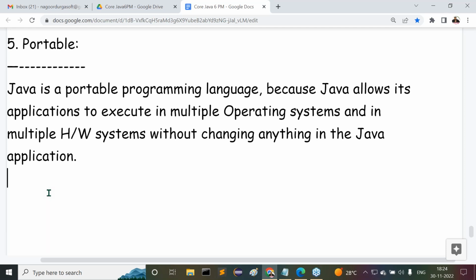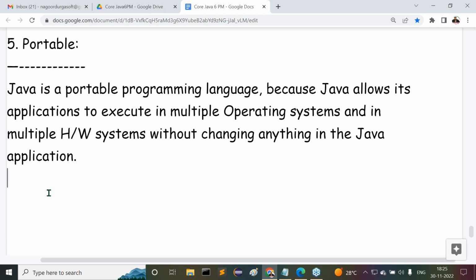There we can paste our program's .class file and directly execute it. The next day, I take the same program to some other operating system and some other hardware system, paste my program there, and run it. Without any changes in our program, we can switch the execution of my program from one system to another, or from one operating system to another. In all the cases, my program will be executed. So this particular nature is called portability.